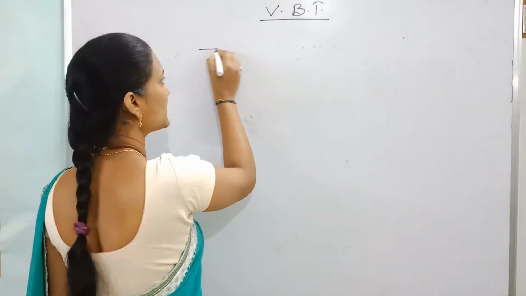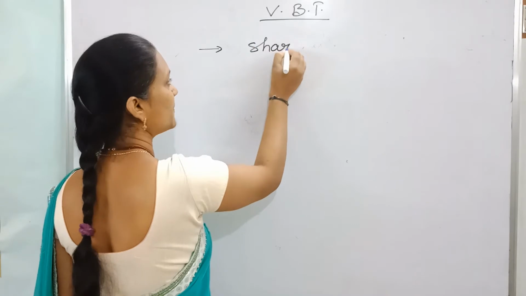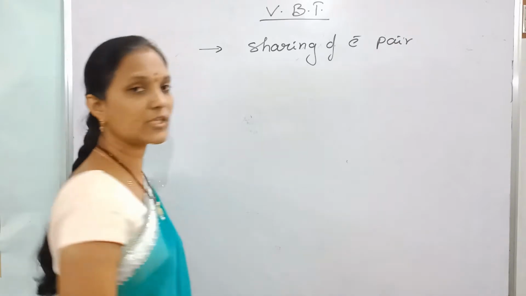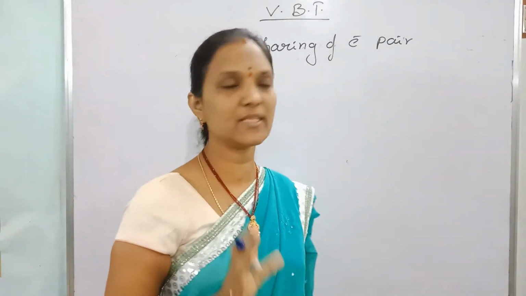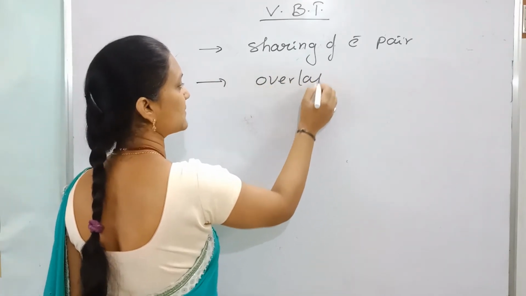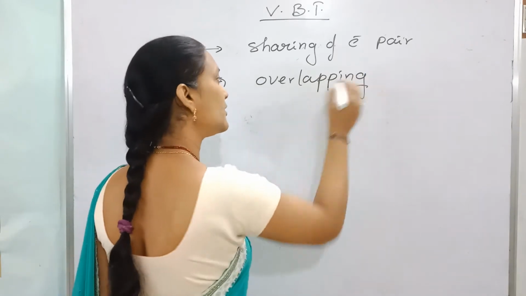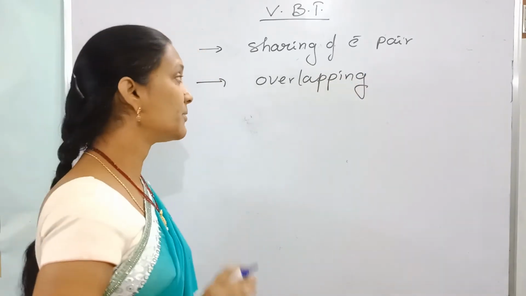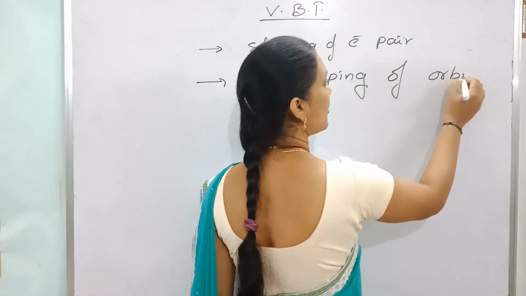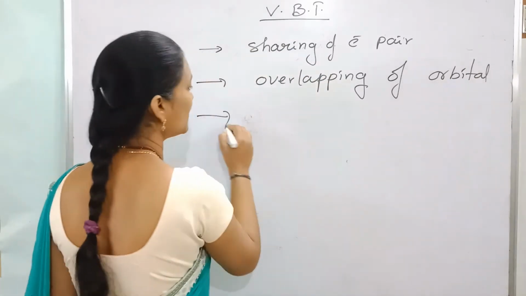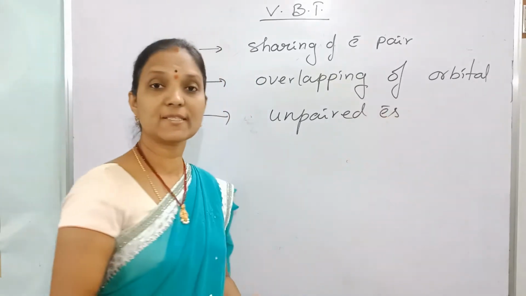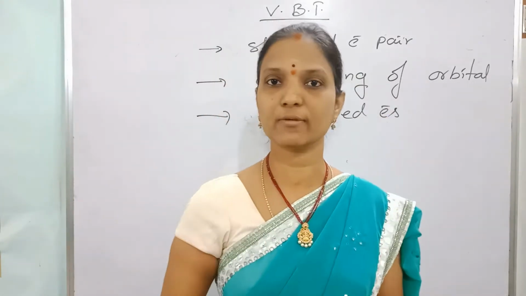A covalent bond is formed due to sharing of an electron pair contributed by two elements in equal number. Before sharing, overlapping of orbitals takes place. According to VB theory, the covalent bond is formed due to sharing of an electron pair, but before sharing, overlapping of orbitals takes place. Only orbitals with unpaired electrons are involved in overlapping. Orbitals with paired electrons and vacant orbitals are not involved in overlapping.